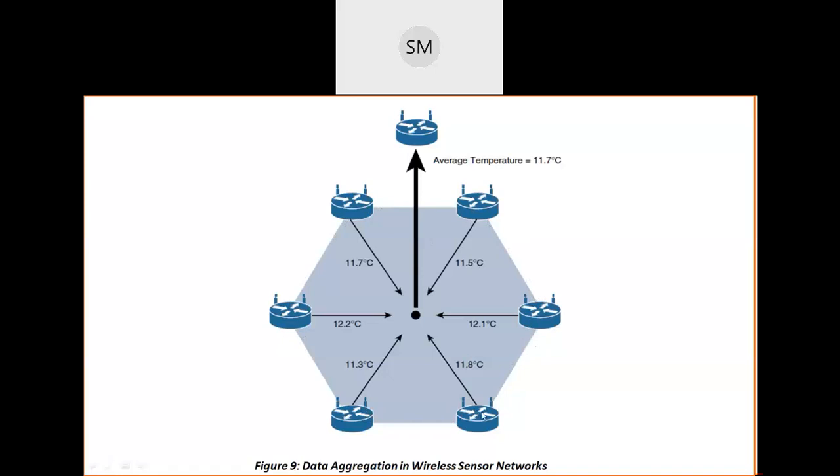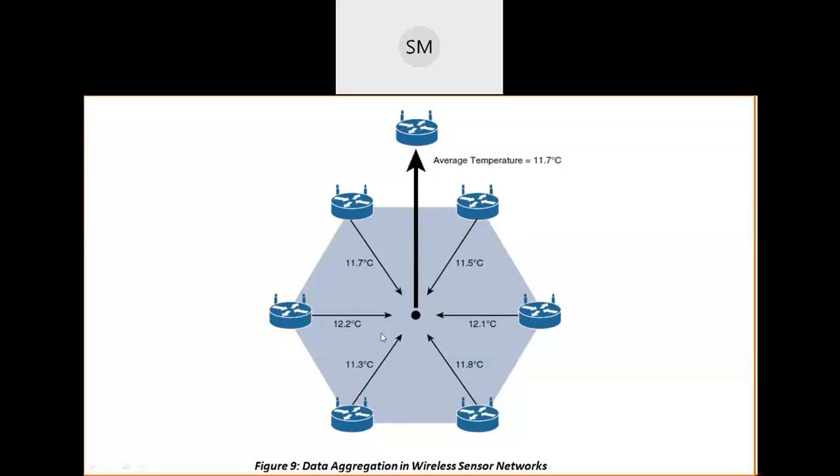These all send the measured data to this central point. That central point is this one. This is also a sensor, acting like a team leader or boss of this hierarchy.